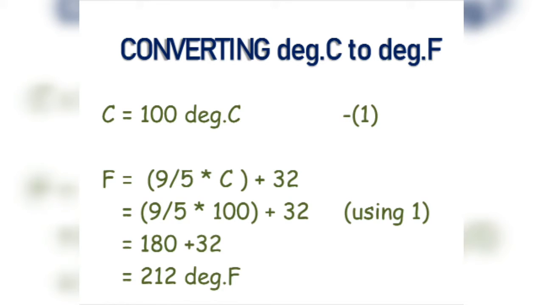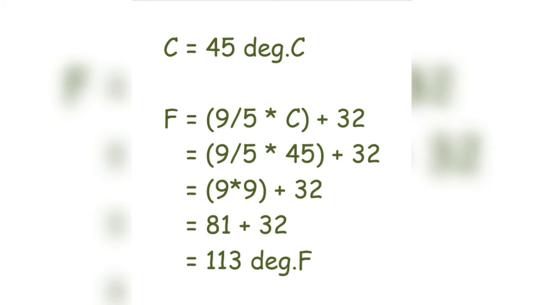Let's convert degree Celsius to degree Fahrenheit. For this we use the formula F equals 9 by 5 into C in a bracket plus 32. So if the value of C is 100 degrees Celsius and we put the value in this formula, we find that F equals 212 degree Fahrenheit. Again we know this is the boiling point of water. Similarly, if C is 45 degrees Celsius and we put the value in this formula, we obtain the Fahrenheit value as 113 degree Fahrenheit.